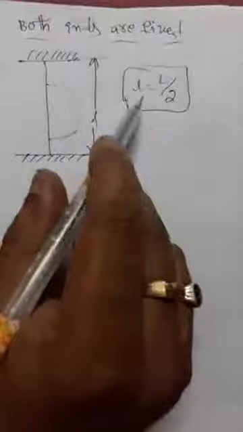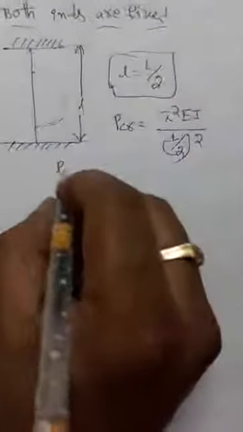So the equivalent length changes under the both ends fixed condition: L equal to L by 2 for only both ends fixed. And in the formula pi square EI by L square, L square is nothing but L by 2 whole square. So PCR equals 4 pi square EI by L square. This is the PCR formula.